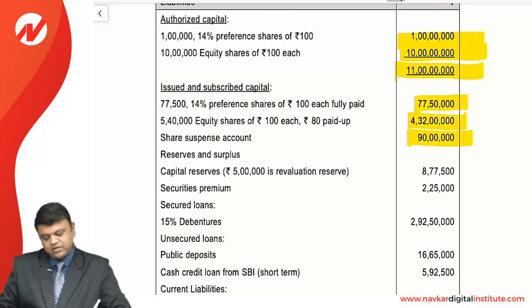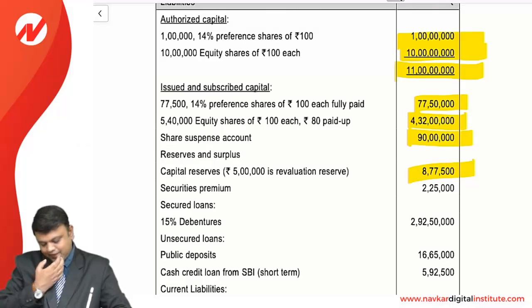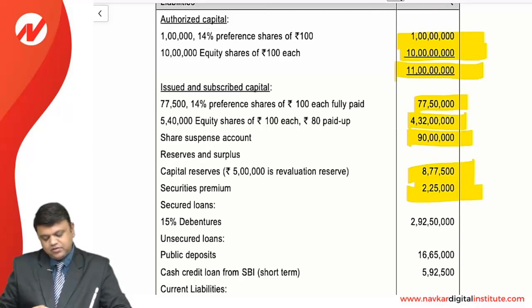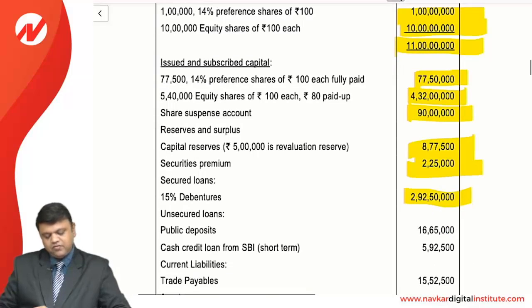Reserve and surplus: capital reserve 5 lakhs, revaluation reserve 877,500. Out of this, 5 lakhs is for the revaluation reserve. Securities premium 2,25,000. Secured loan includes debentures, that is 2 crore 92,50,000.